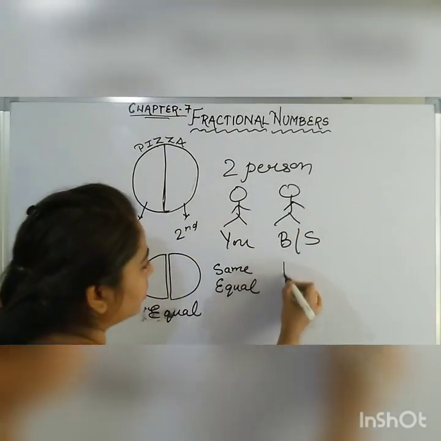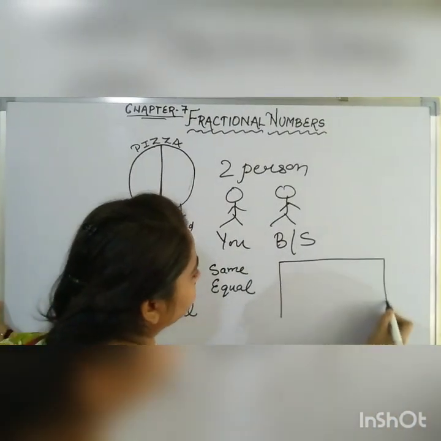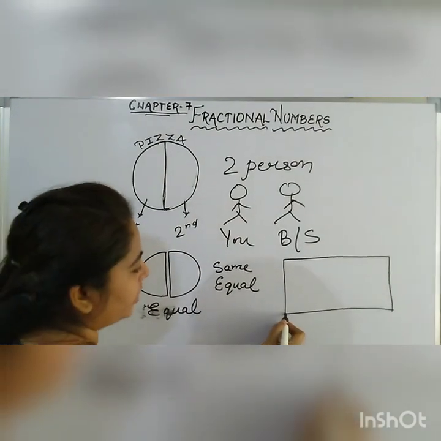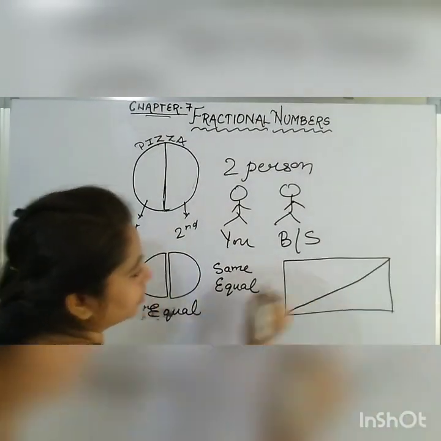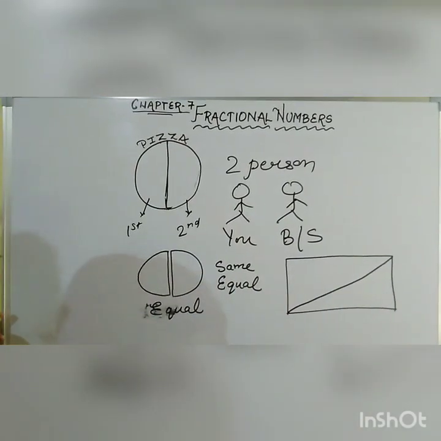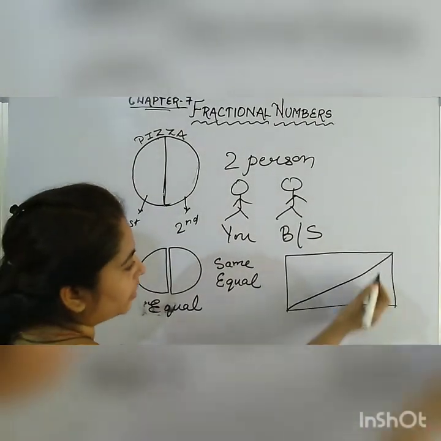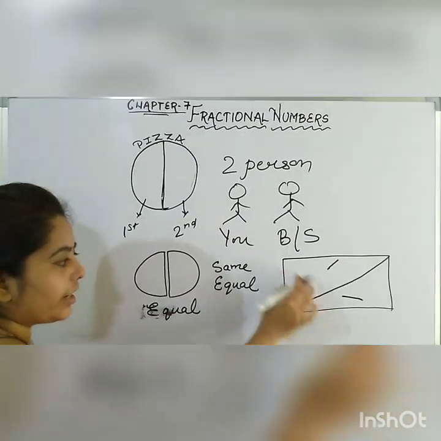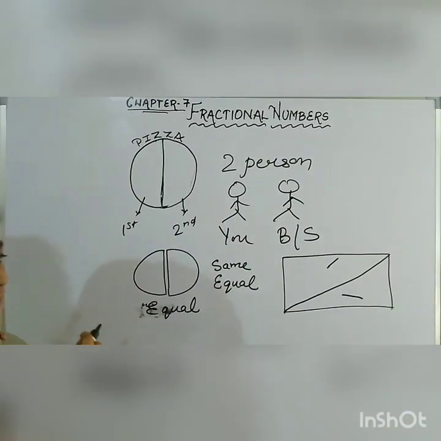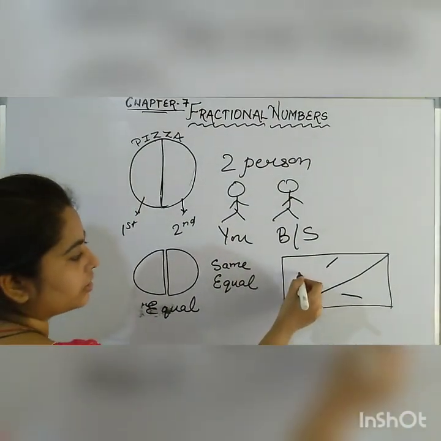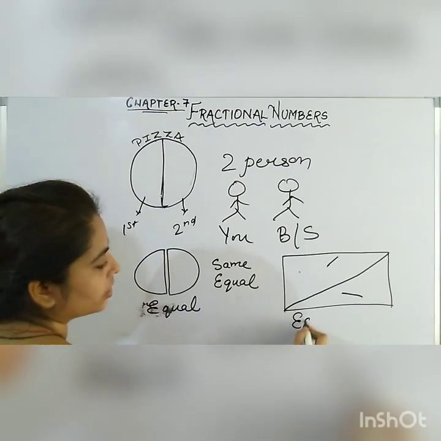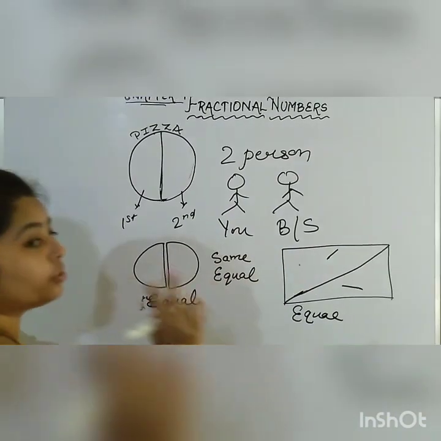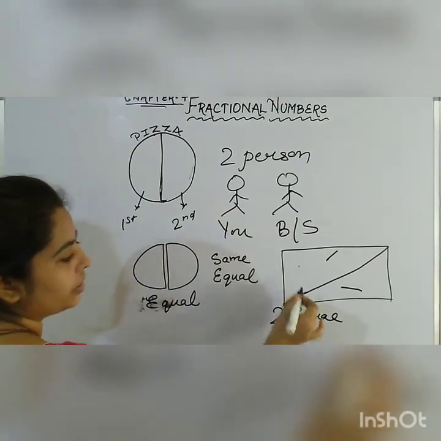If we take another figure, see, I am drawing a rectangle here. This is a rectangle. I have divided this with a line. This is the first part, this is the second part. Can you find which part is bigger and which part is smaller? No, because both parts are equal. This line which I made here is dividing this rectangle into two equal parts. How many? Two equal parts.